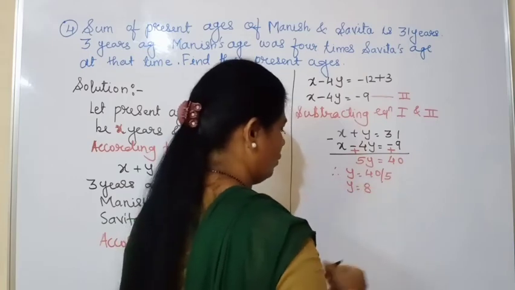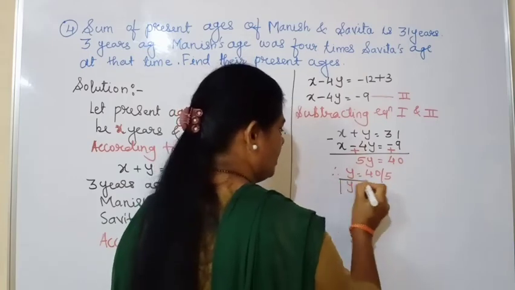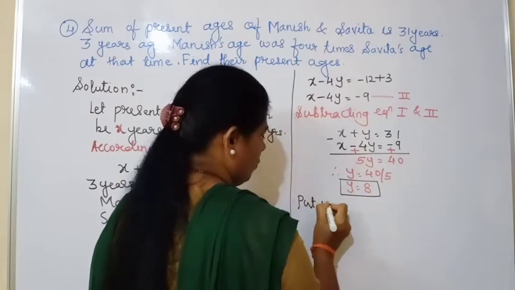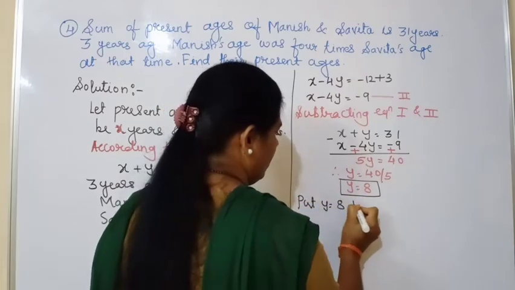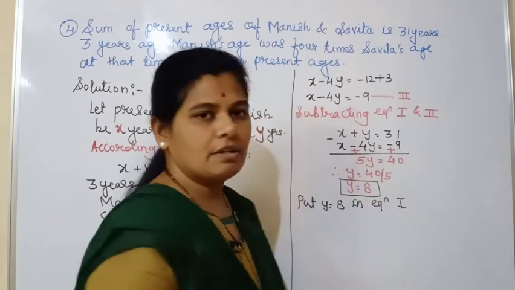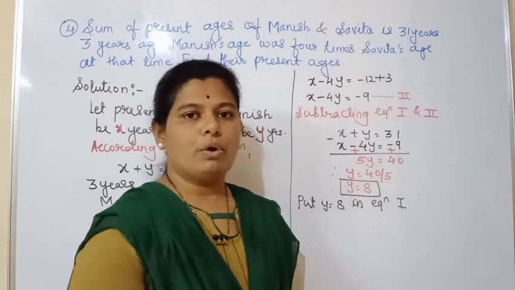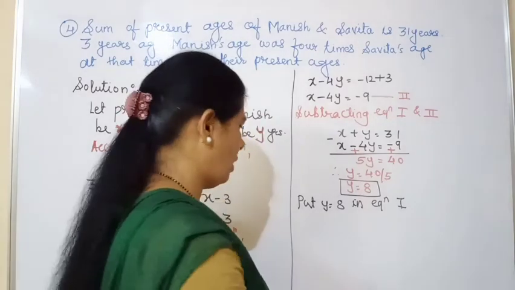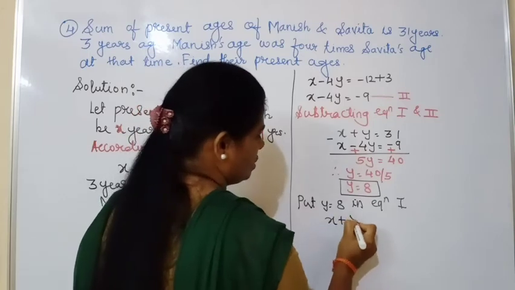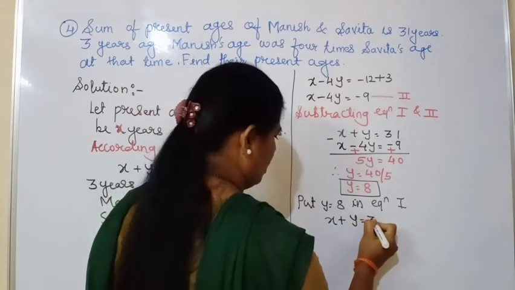So we got the value of y now, that is 8. Now what we have to do here? Put y equal to 8 in equation 1. आता आपल्याला काय करायचं आहे? व्हॅल्यू सबस्टिट्यूट करून आपण वी हॅव टू फाइंड द व्हॅल्यू ऑफ x. So what is equation 1 now? x plus y equal to 31.